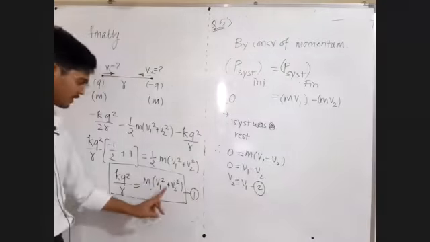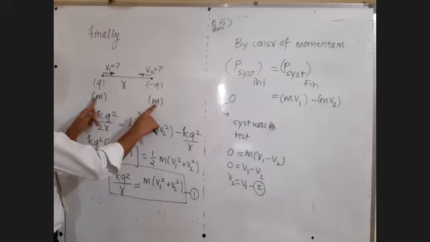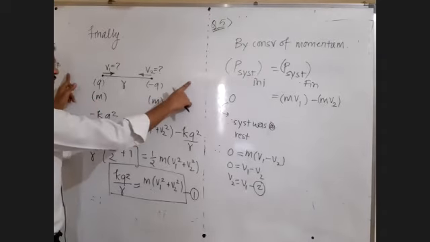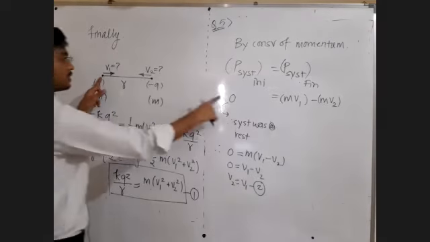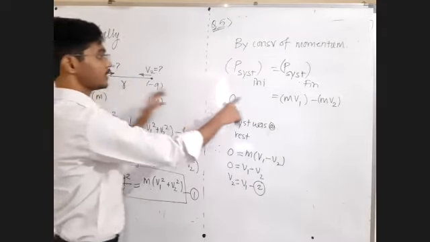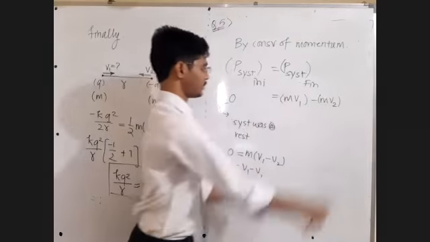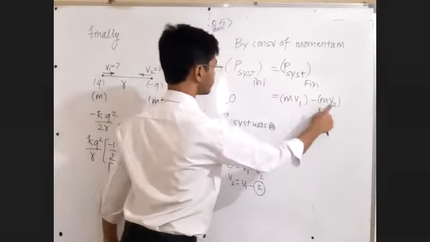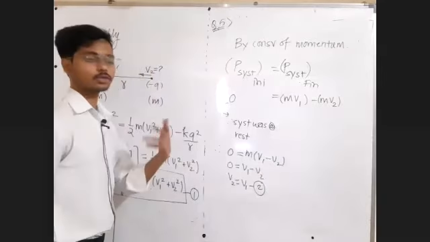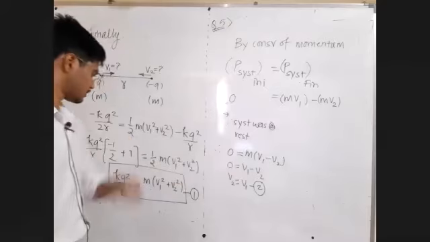You could have directly replaced this, because if you know that masses are going to be equal, initially both were at rest, finally their momentum must be equal and opposite, because initial momentum is 0. So finally their momentum shall cancel each other. So this m1 v1 must be equal to m2 v2. Okay, and m1 m2 are equal, then v1 v2 must be equal. If that thought automatically comes into your mind, then you could have skipped all these steps.